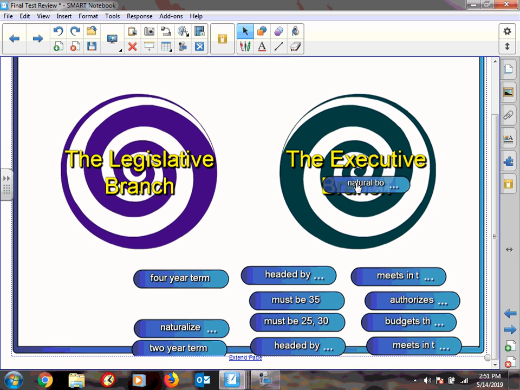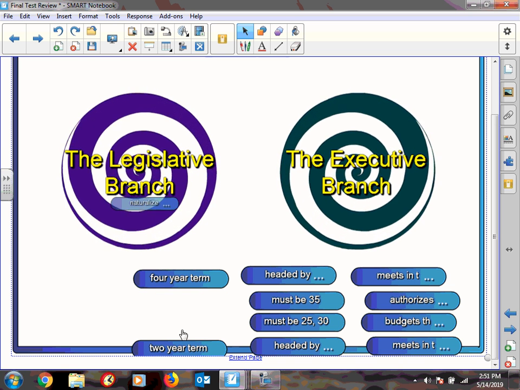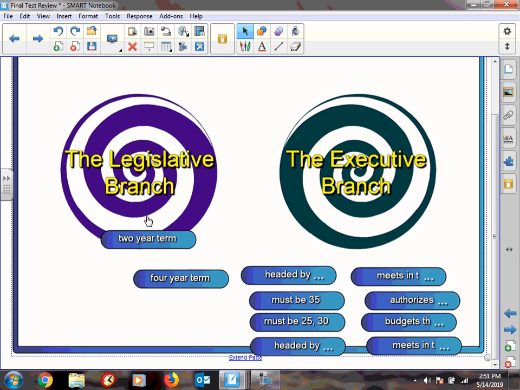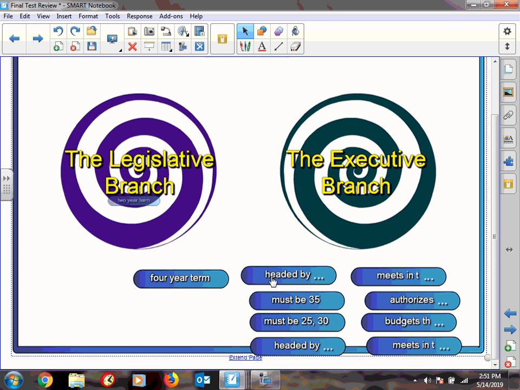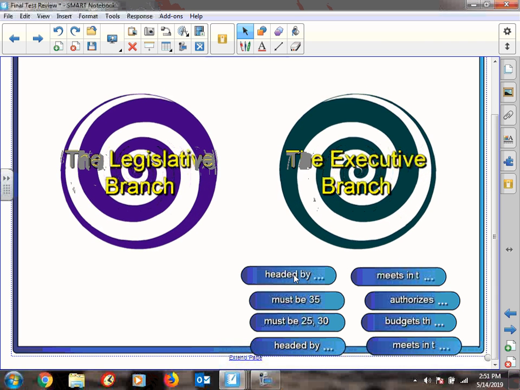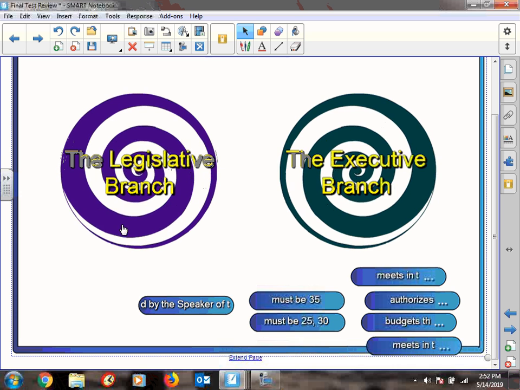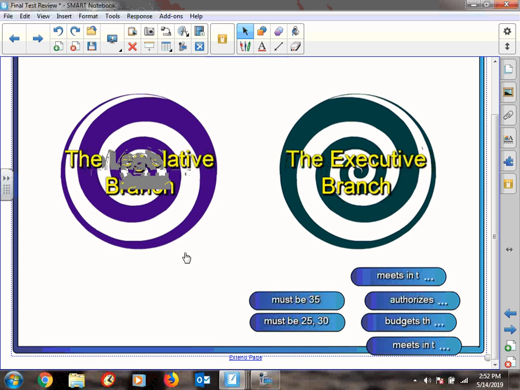Executive branch, you have to be a natural-born citizen, whereas in the legislative branch, you can be an immigrant. The legislative branch is either 2 or 6 years, whereas the executive branch is 4 years. The executive branch is headed by the president, but the legislative branch is headed by the speaker.